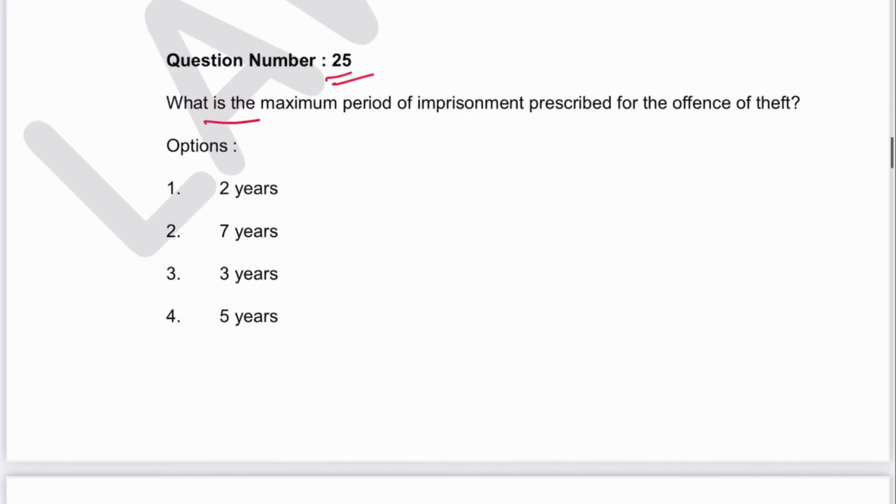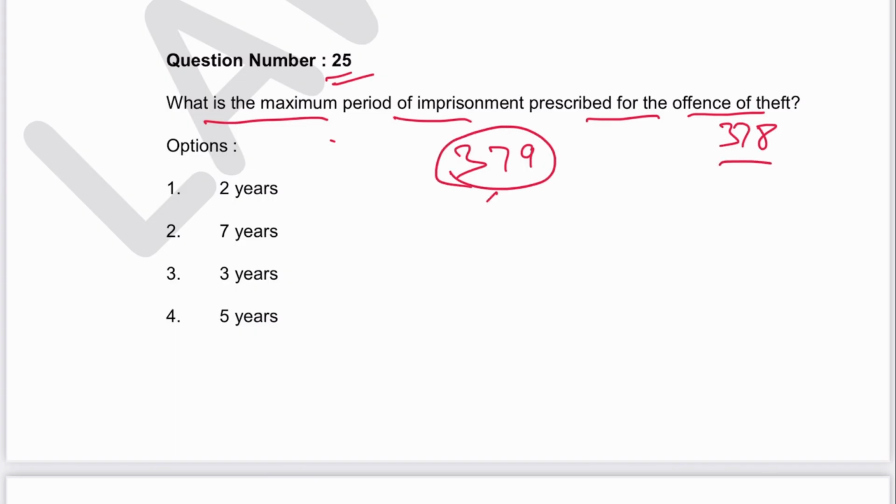Next 25. What is the minimum period of imprisonment prescribed for the offense of theft? In Section 379, the definition of theft is in 378. The punishment in 379 has been mentioned as 3 years. So 3 is the answer. Now Section 378 has become 303. Punishment is also provided in 303.